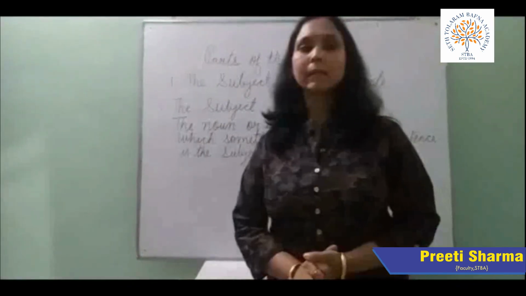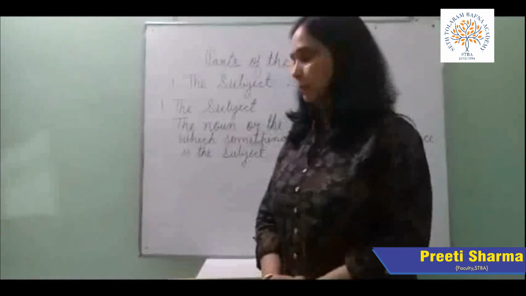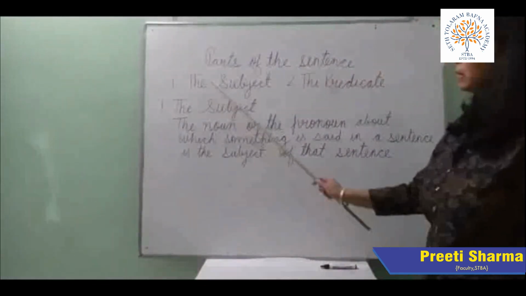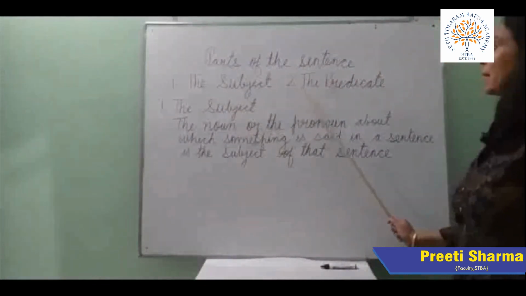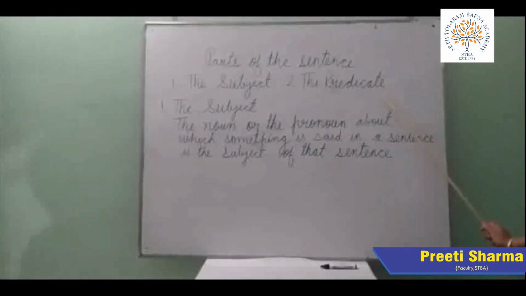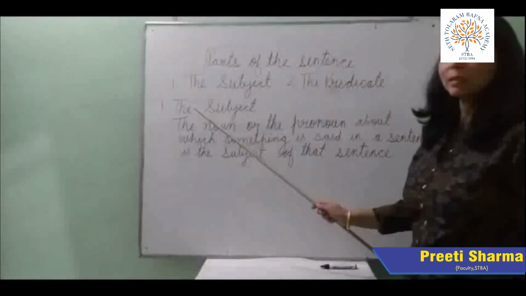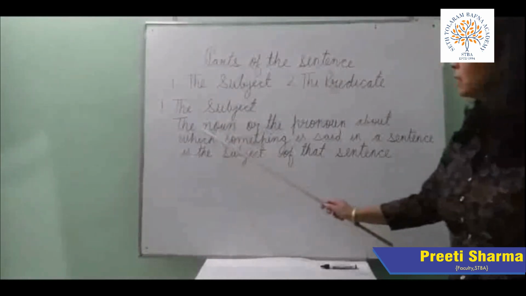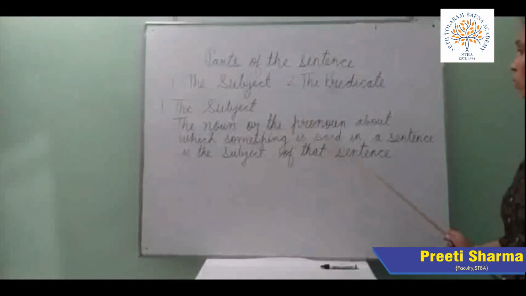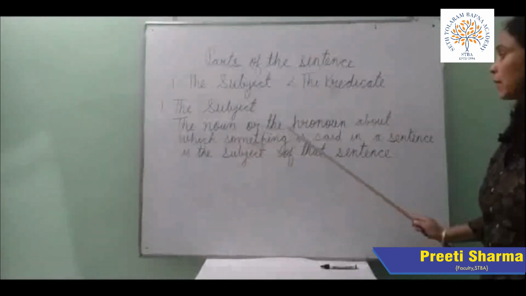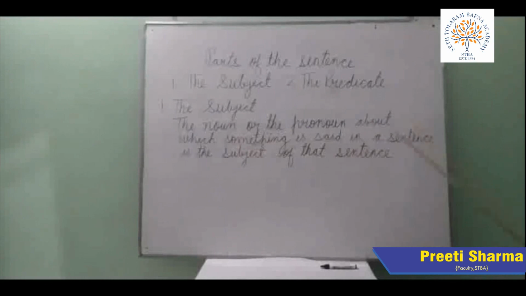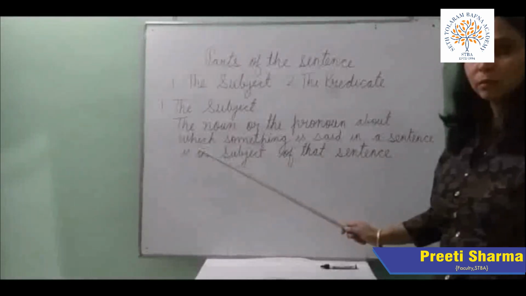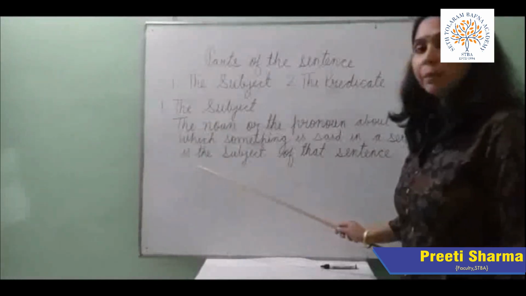We can divide a sentence into two parts: the subject and the predicate. So first we will discuss about the subject. So this is the definition. The noun or the pronoun about which something is said in a sentence is the subject of that sentence. So I will give you the example so that it will be more clear.